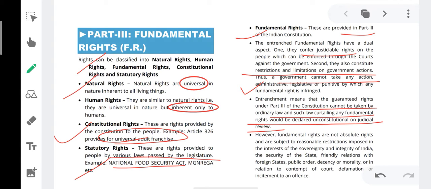Fundamental rights are not absolute in nature. That means there are limitations upon fundamental rights. Fundamental rights can be suspended during an emergency, except Article 20 and 21. There are certain other limitations which have been put by the Constitution on fundamental rights. These grounds of restriction are sovereignty and integrity of India, the security of the state, friendly relations with foreign states, public order, decency or morality, or in relation to contempt of court, defamation or incitement to an offense.